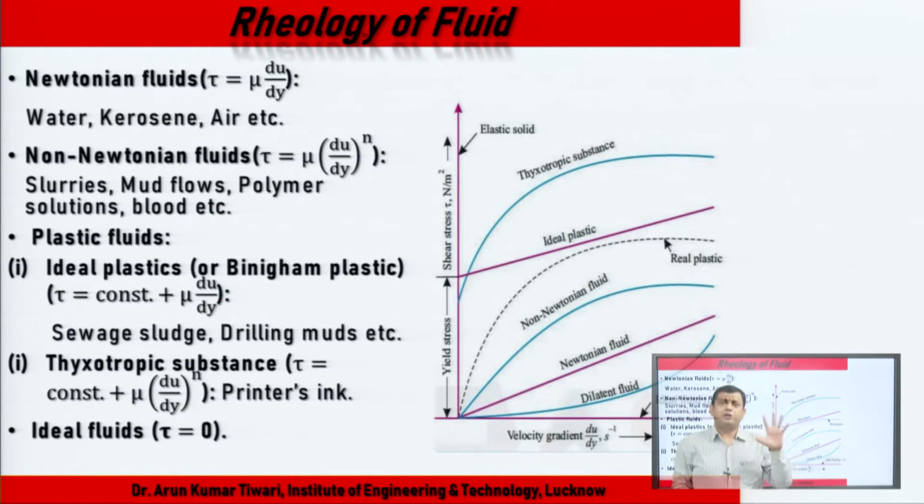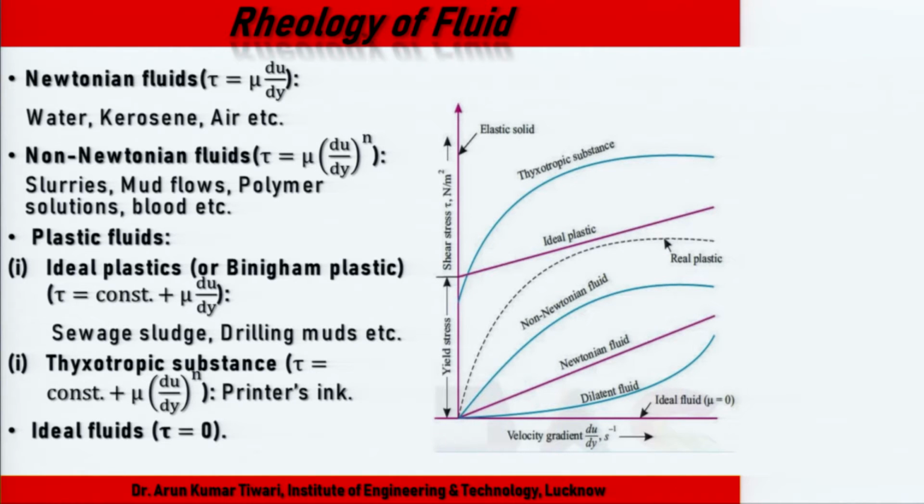Second is the rheological behavior of the fluid. When we discussed viscosity, we derived tau equal to mu du upon dy. That equation is known as Newton's law of viscosity. A fluid which obeys Newton's law is known as Newtonian. This is very fundamental: shear stress equals mu du upon dy. So, very simply, for a Newtonian fluid, tau equals mu du upon dy.